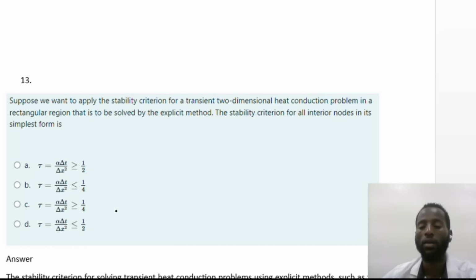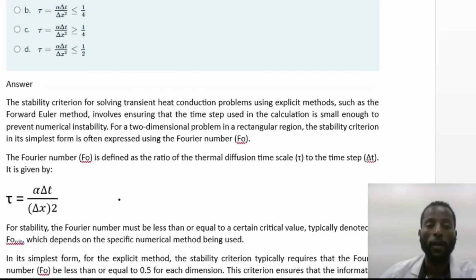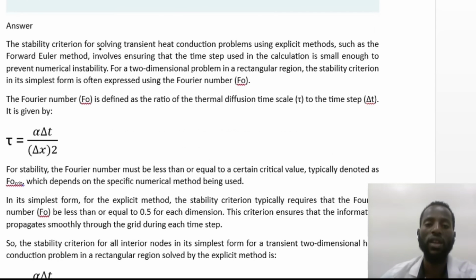So let's discuss this theoretically. Here, the stability criteria for solving a transient heat conduction problem using explicit methods, such as the forward Euler method, involves ensuring that the time step used in the calculation is small enough to prevent numerical instability. For a two-dimensional problem in a rectangular region, the stability criteria in its simplest form is often expressed using the Fourier number. The Fourier number is defined as the ratio of the thermal diffusion time scale, tau, to the time step, change in t.